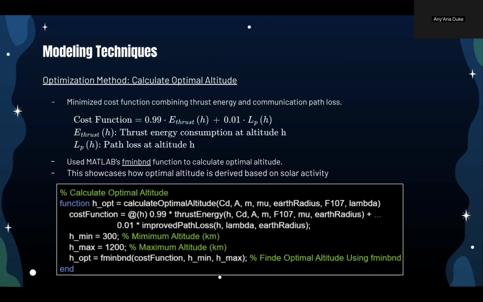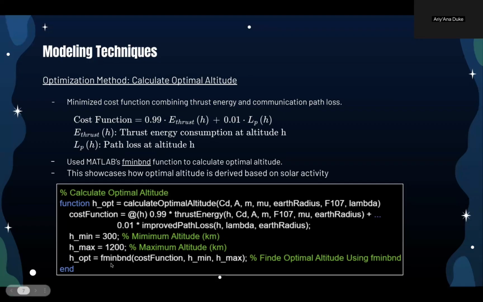This is how we calculated the optimal altitude for a satellite. The goal is to minimize the combined effects of thrust energy consumption and communication path loss. The cost function we use is defined as this function right here, where E_thrust(h) is thrust energy consumption at altitude h, and L_p(h) is the path loss at altitude h.